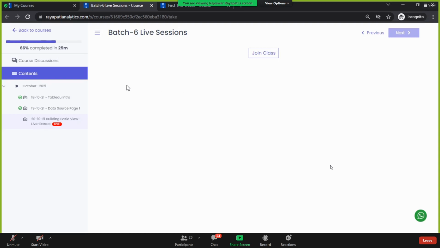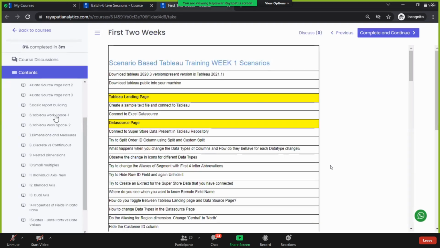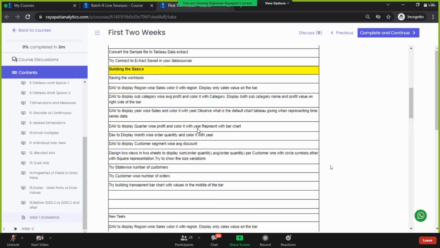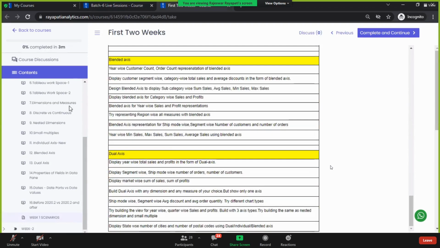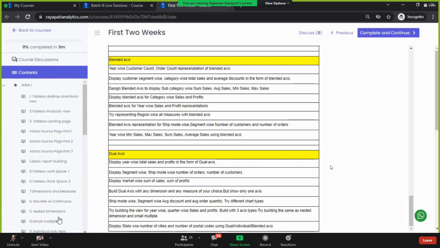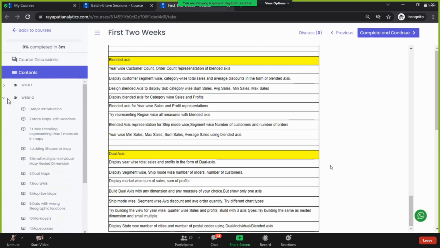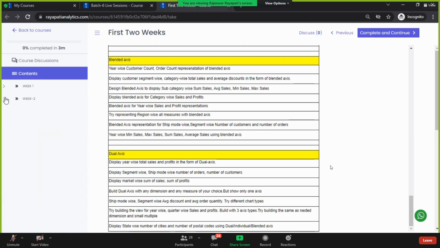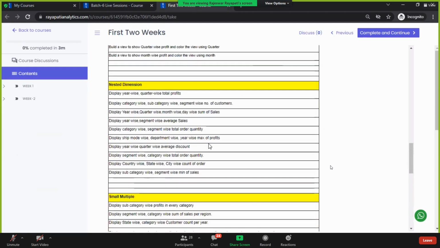Okay. So that is the point. That is one thing. This is where you can watch the live session, and this is where you need to watch your recordings, and this is where there are scenarios. Some are saying that scenarios are not visible in the recorded videos itself. In the last, there is week 1 scenario, right? And here I have week 2 scenario. Okay, so that is how it goes. Okay, any issues you can bring to our notice.